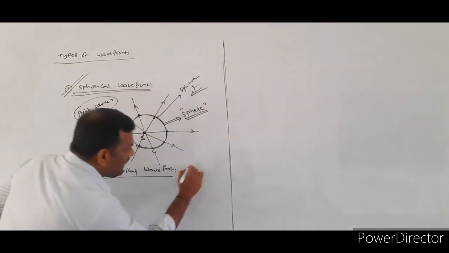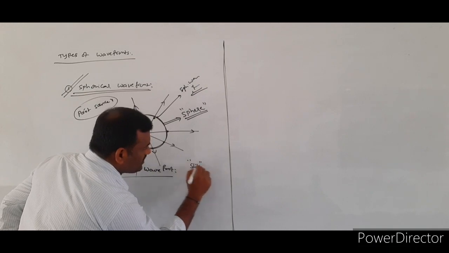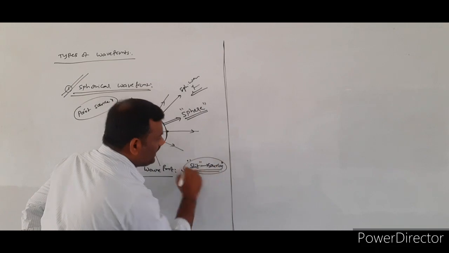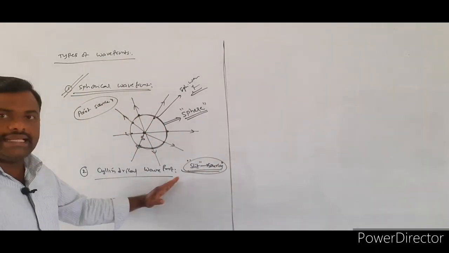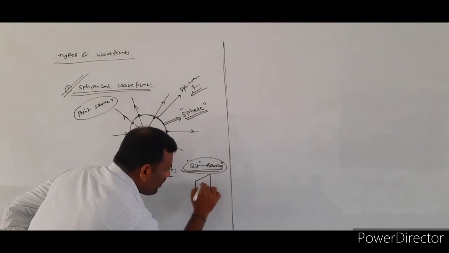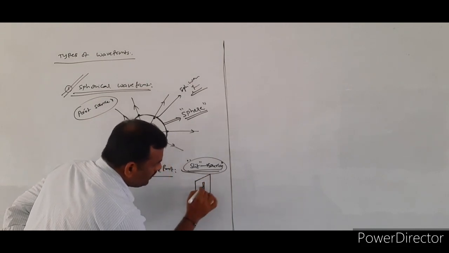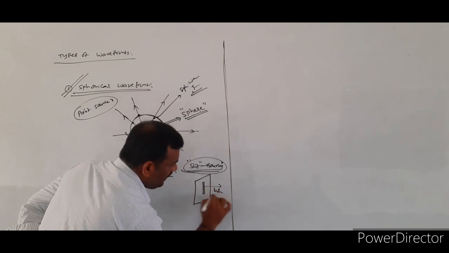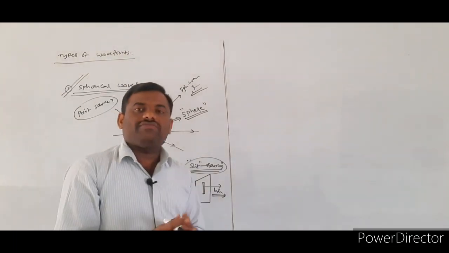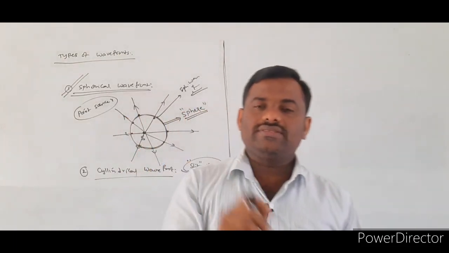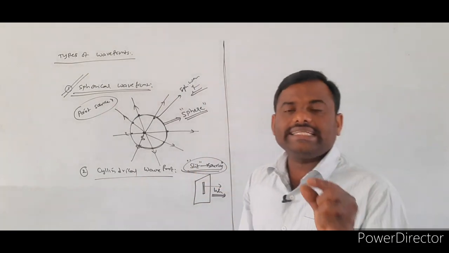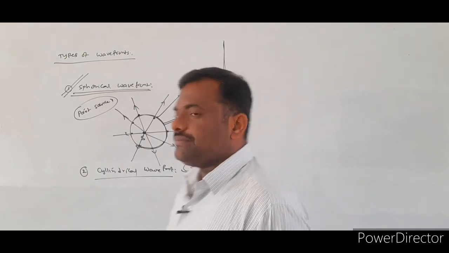A slit means a narrow opening. So the slit sources are producing the cylindrical wavefront. How can we represent the slit? It is a very small opening. Through this opening, the light will propagate. Such a type of source of light we call a slit source. So the cylindrical wavefront will be produced by the slit sources. And the third.